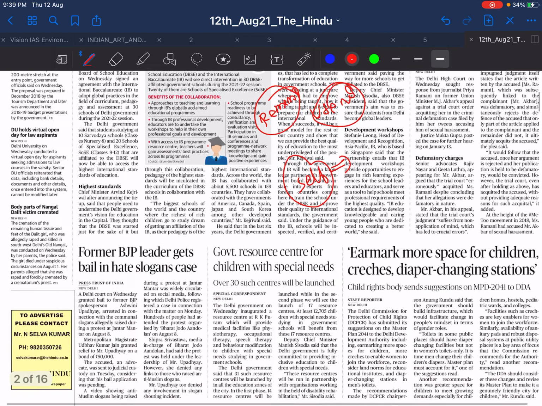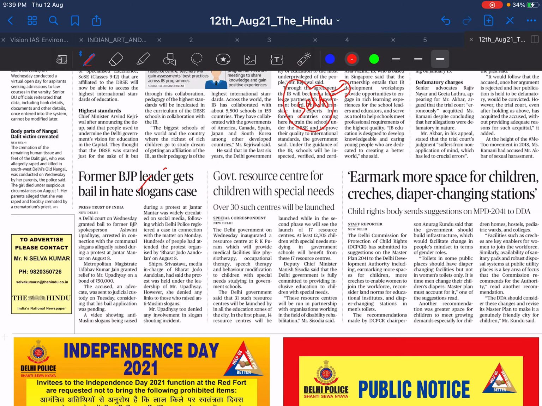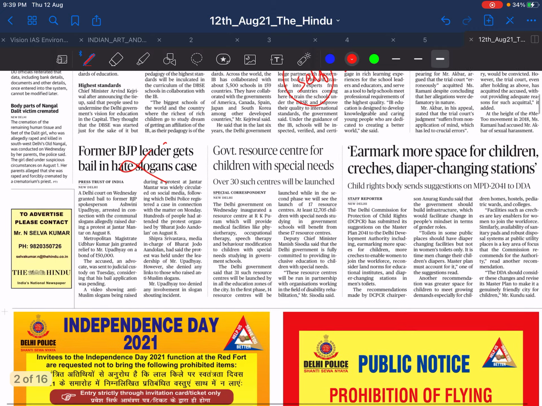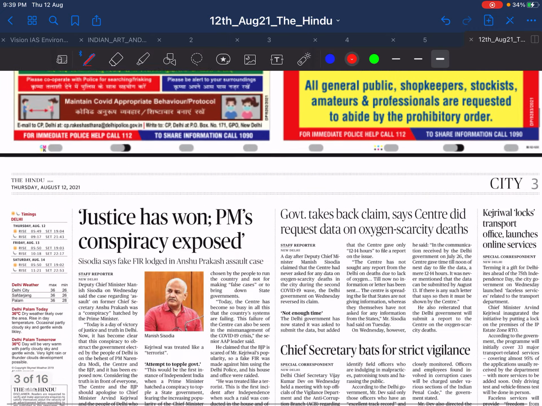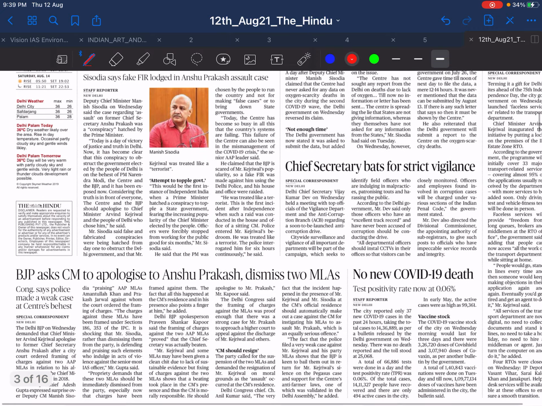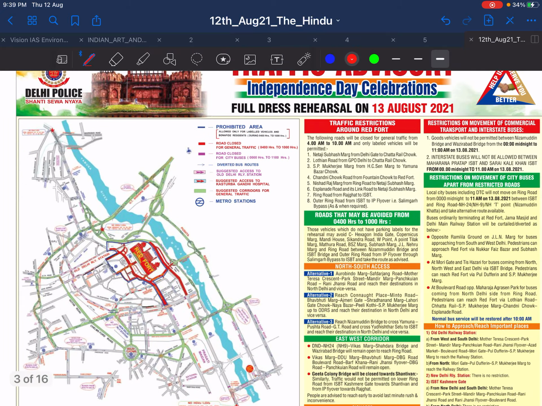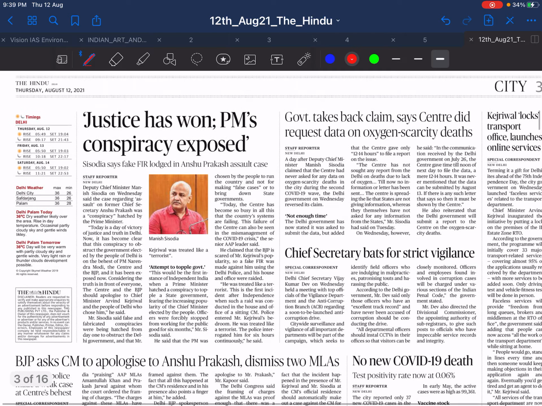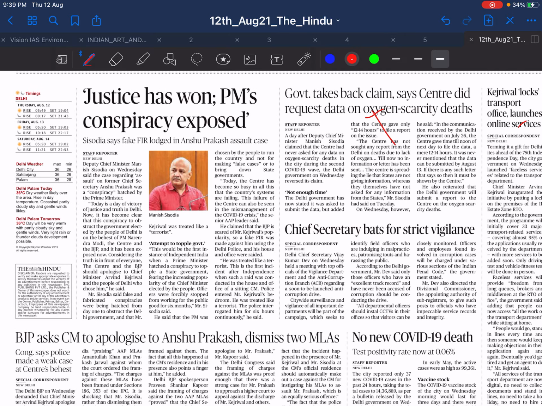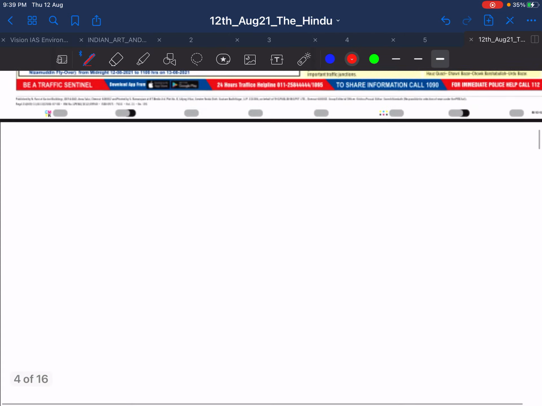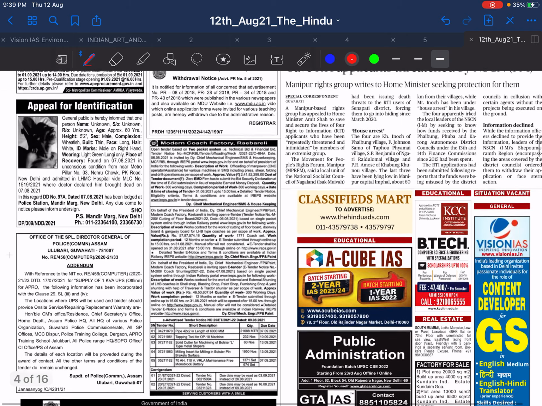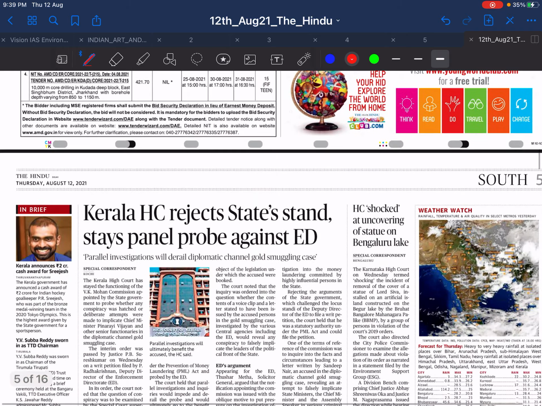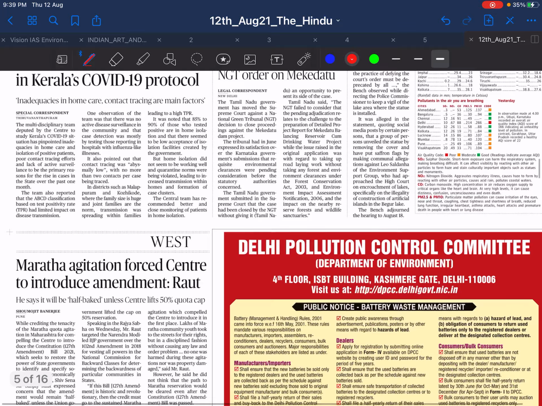Then the former BJP leader, all these are useless news. Then earmark more space for the children, that thing is there. So like this there are no important news so much. You can see that these are all political news, related just with politics only. There is nothing important here also.